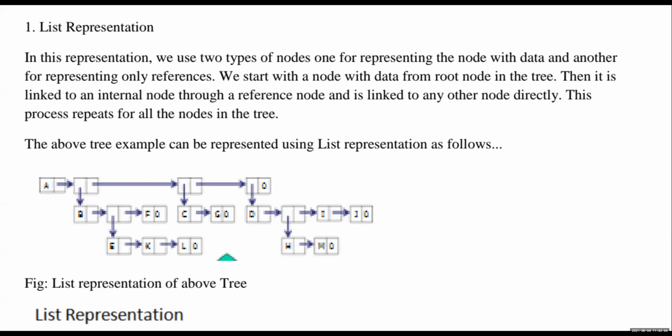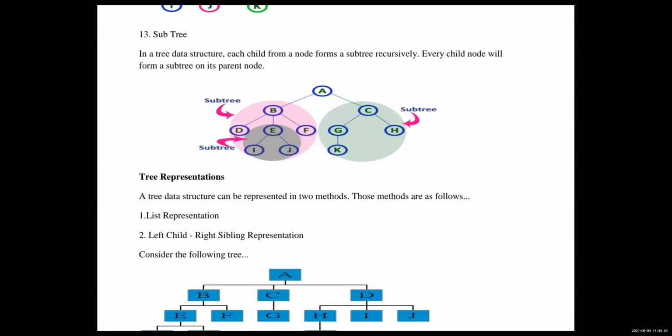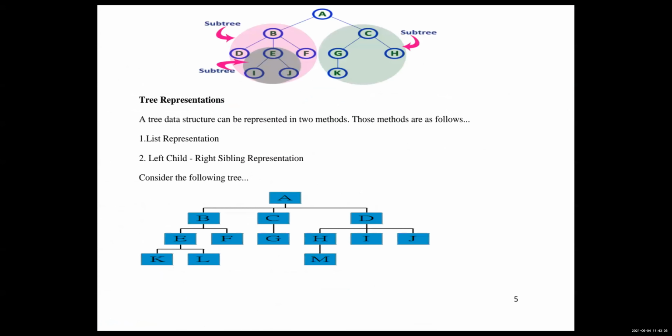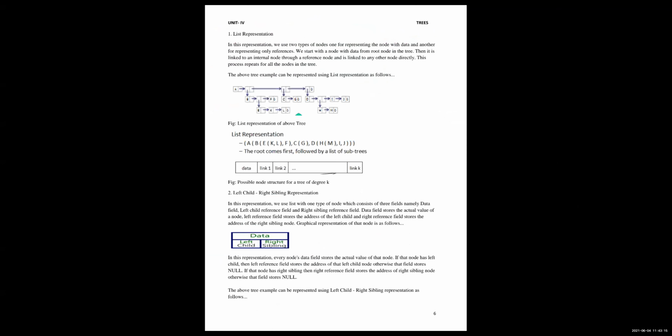We have another empty node taken here. Then C is connected here, and we have another node connected, D. After that we don't have any connection. In this diagram we have only A, B, C, D, three connections. We don't have any more connections, so by using linked representation, we can connect in this way.